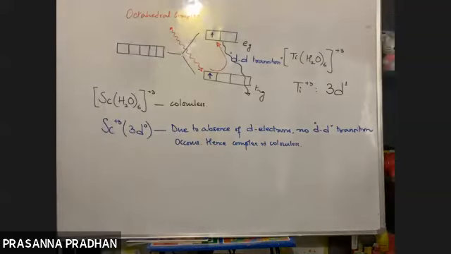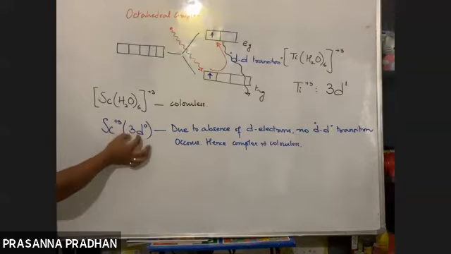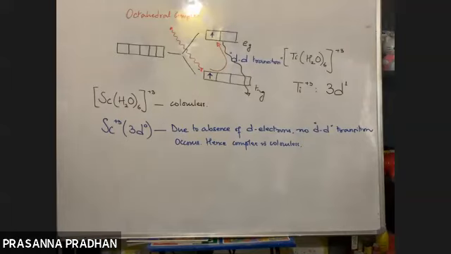So 3d0 complexes are colorless, because there is no d electron, so where will the transition come from? If there is no transition, how will the complex be colored?